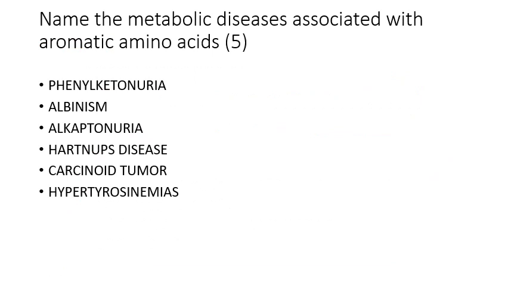Another question was: name the metabolic diseases associated with aromatic amino acids, for 5 marks. You should note that aromatic amino acids can be phenylalanine, tyrosine and tryptophan also. So you have to write all the disorders associated with the aromatic amino acids, such as phenylketonuria, albinism, alkaptonuria, Hartnup disease, carcinoid tumor and hypertyrosinemias. Depending on the marks, you have to explain these diseases.